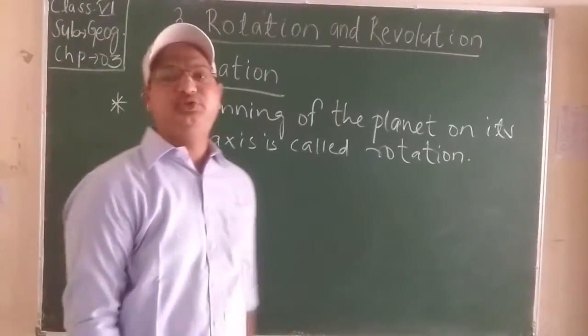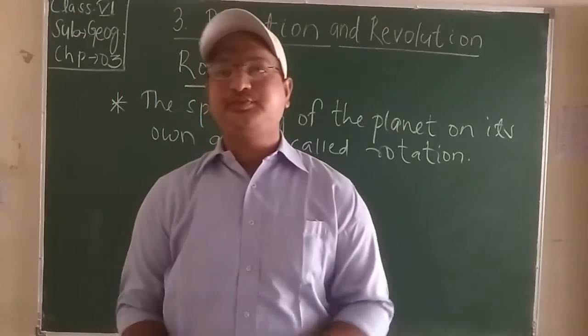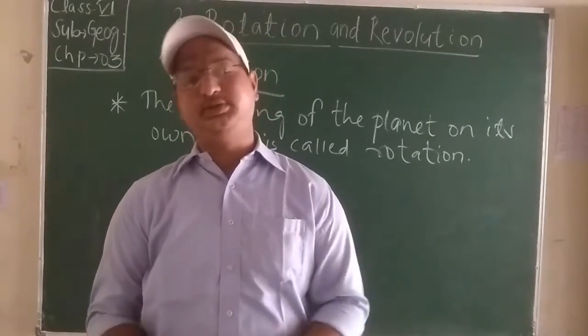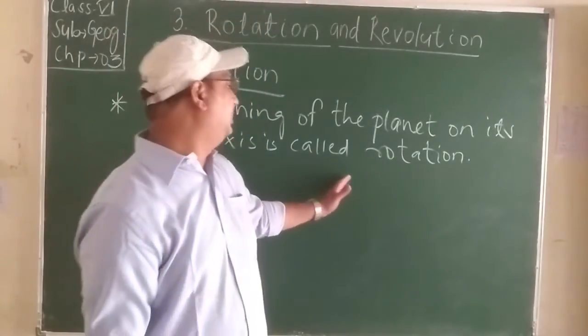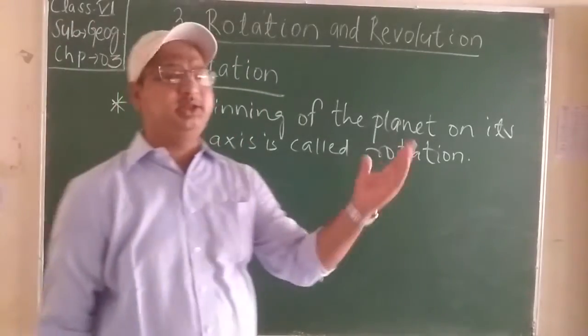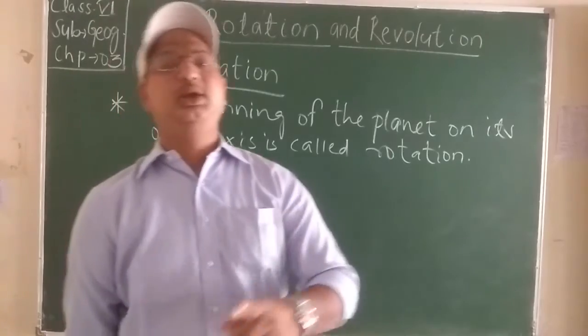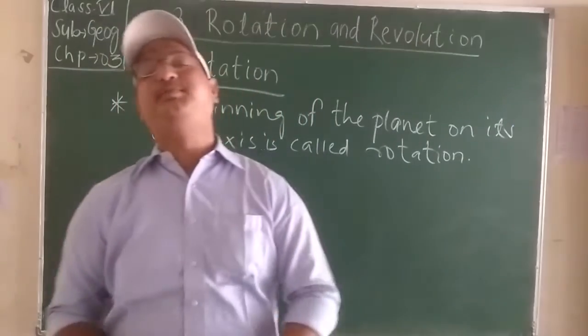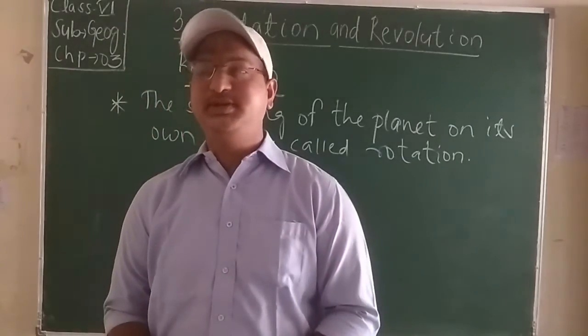Spinning of the planet on its own axis is called rotation, and that I have told you, it's imaginary. It is not like that there is a line drawn, there is a path, but it is an imaginary axis.